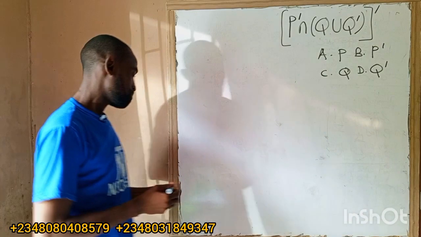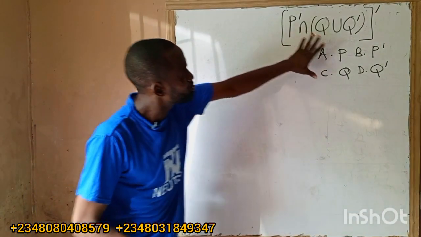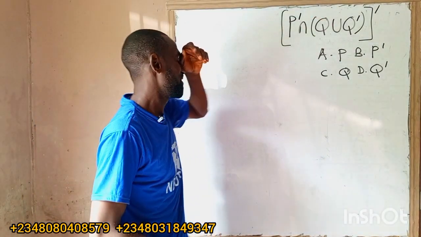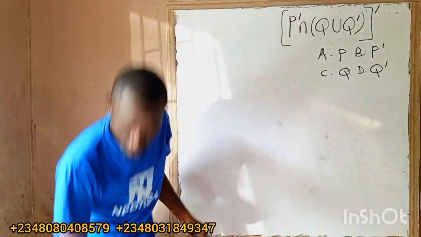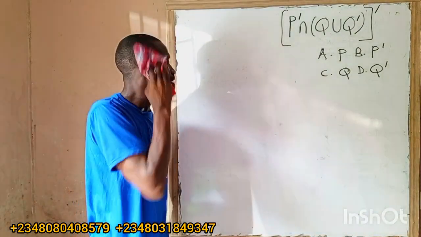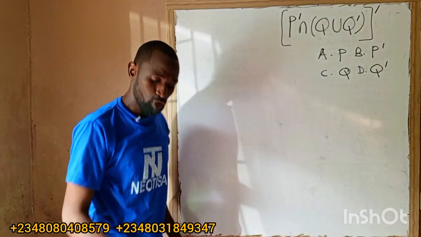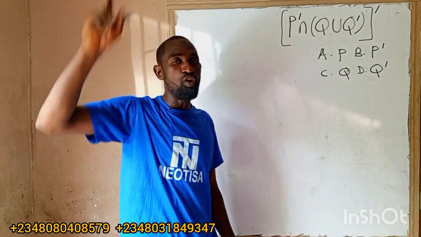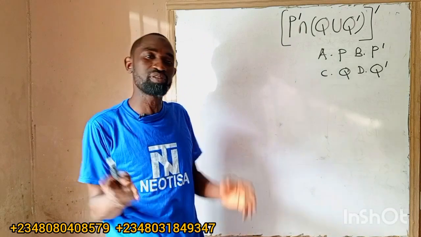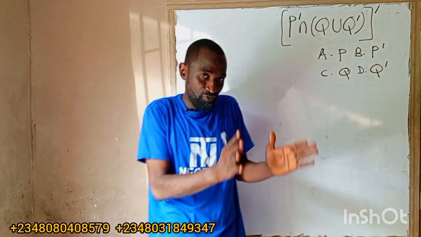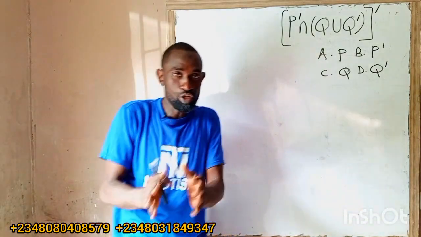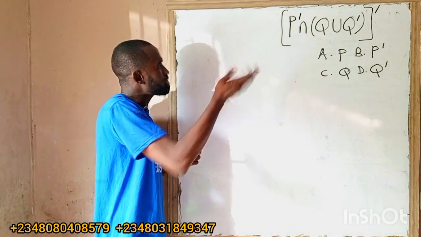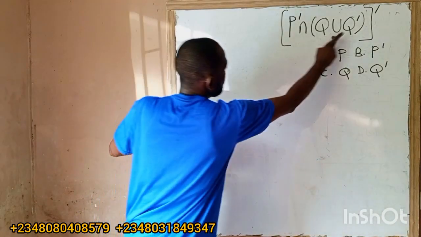Class, look at this. I will use analysis to solve this question. It's very simple, but you have to be very, very careful. So look at what I'm going to do. I told you before that a complement is a function of the universal set, so I must get the universal set ready first before we discuss the complement.